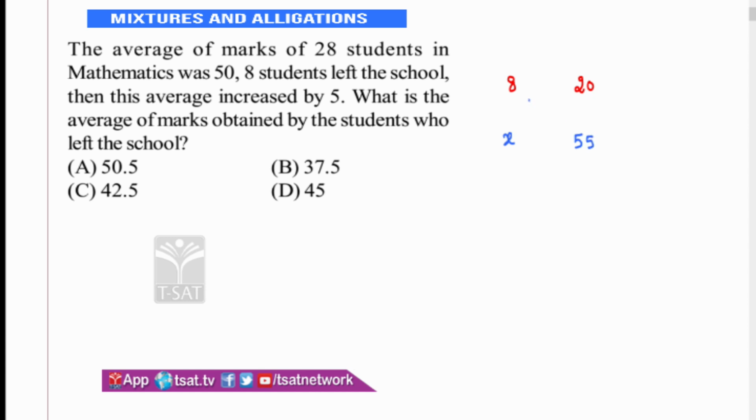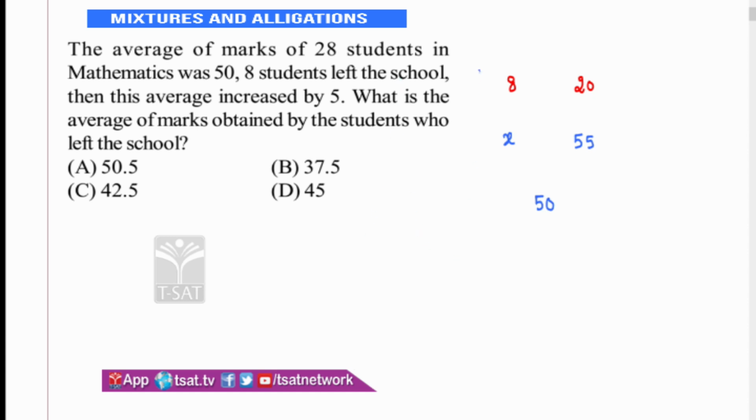Always write down the combined average in between. 28 members average is 50. So I know capital A is 50, therefore write it in between. Writing these values is a very crucial thing in alligations and mixtures. You should know where you have to put what. Here 28 you are separating by using 8 members left. But see, if 8 members left, again how many members are there? 20 members are there. Therefore again if you combine them, it's going to be 28.